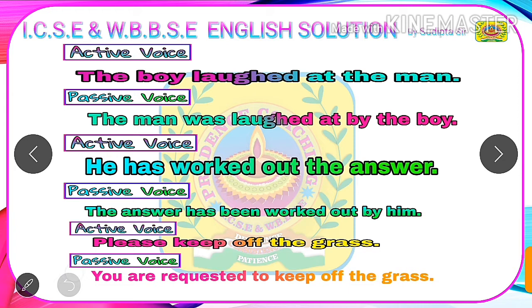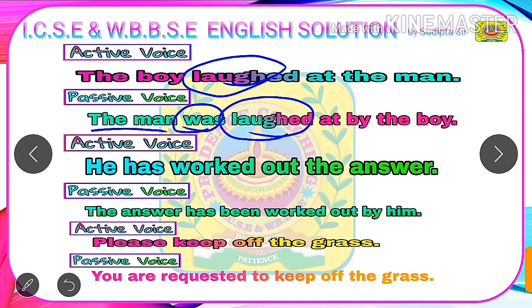So we have to choose a to be form of simple past. We know there are two to be forms of simple past, that is was and were. As our new subject is the man, which is singular, that is why we have chosen was. Now we need to write the V3 form of the given verb in active voice. The given verb is laughed, and we know laugh, laughed, laughed. So the V3 form is laughed.